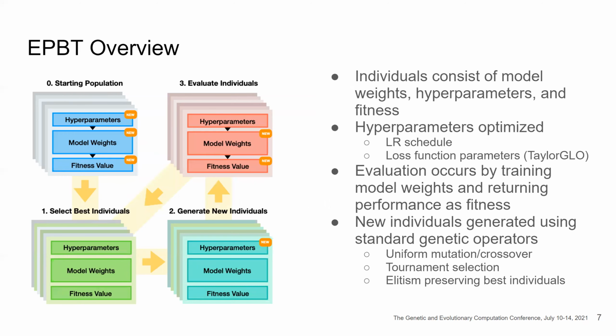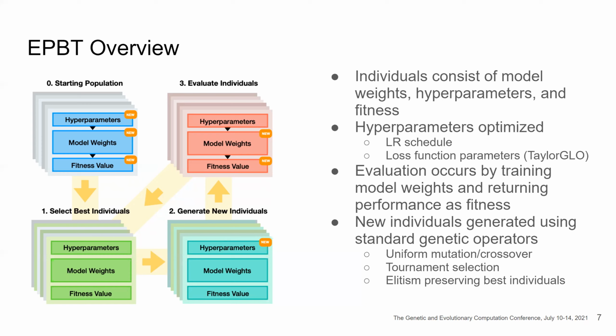Here's an overview of how EPBT works. There are three phases. In the first phase, we start off with an individual composed of hyperparameters, model weights, and fitness value. Hyperparameters that we optimize include learning rate schedule and the Taylor GLO loss function parameters. In the first and second phases, we select the best individuals from the population, and we generate new hyperparameters using these best individuals through mutation and crossover. And in the last and third stage, we evaluate all the individuals in the population, leading to an updated model and also a new fitness value.